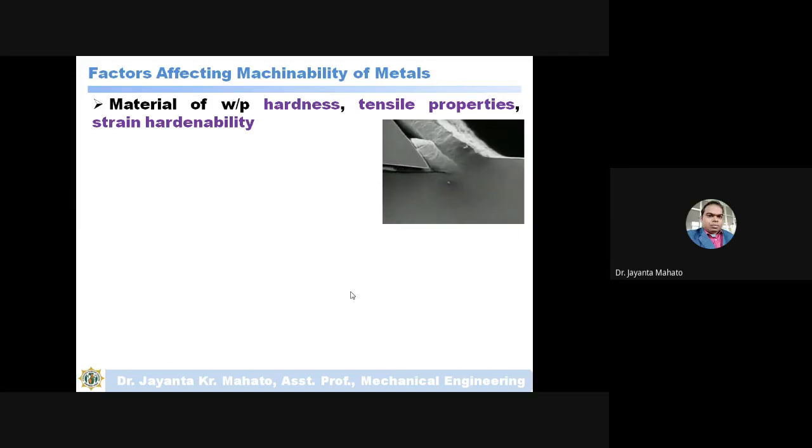Even sometimes the chip control suffers. If the tensile properties and hardness are all high, there may be chances of more wear of the cutting tool. In this case, the tool life will be less. So the machinability of that material is obviously lower.